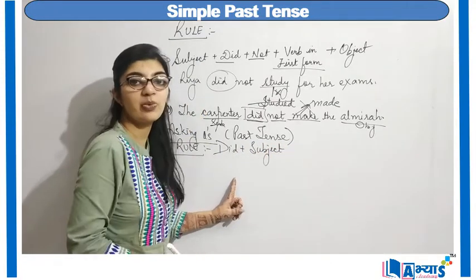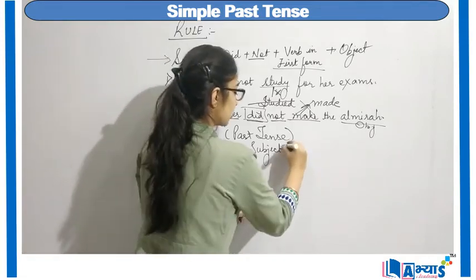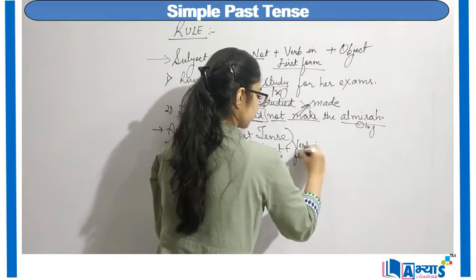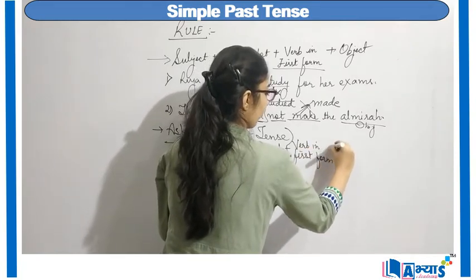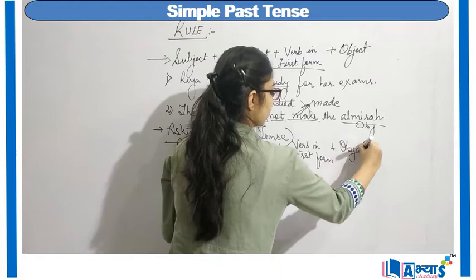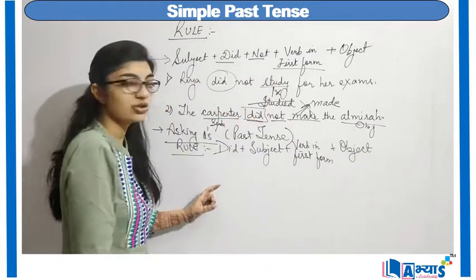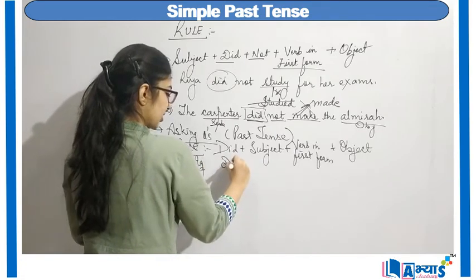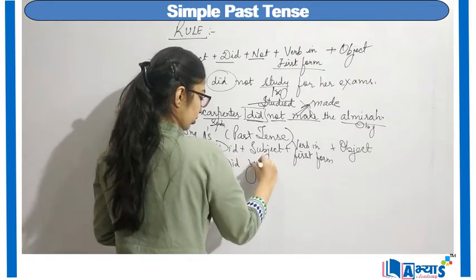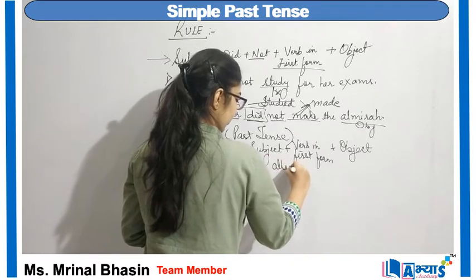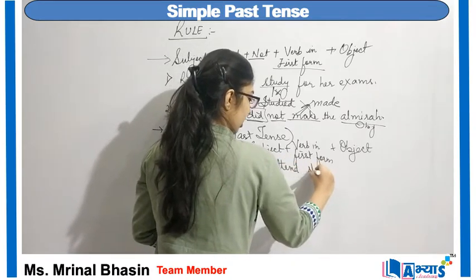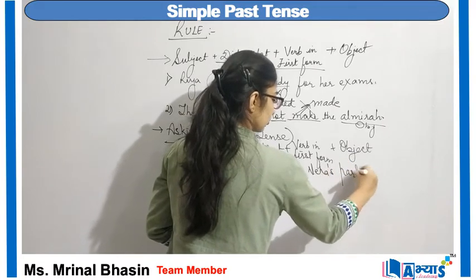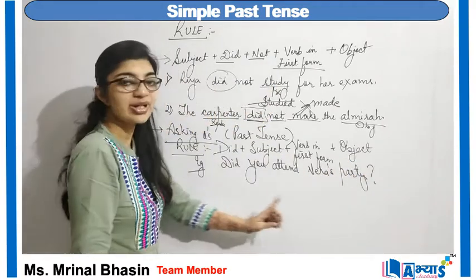Again with did my verb will always be in first form, so plus verb in first form, followed by my object. So the example is: did you attend Neha's party? Did you attend Neha's party?